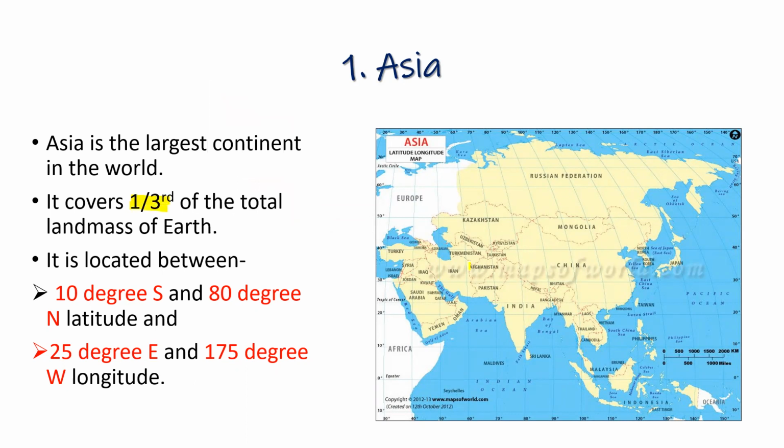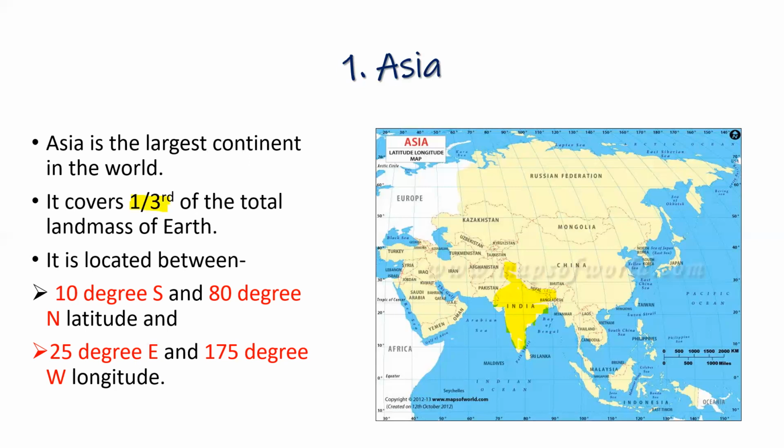As you see, our country India is also in Asia. I'm coloring it in yellow color. So you always have to remember that continents are very large, and in continents there are different countries.